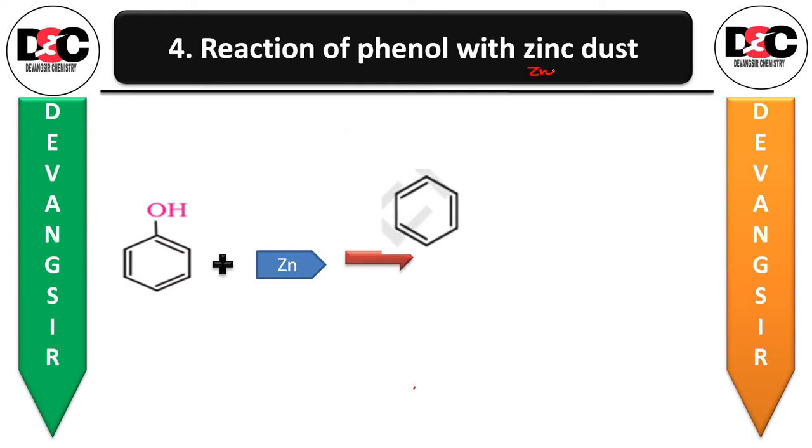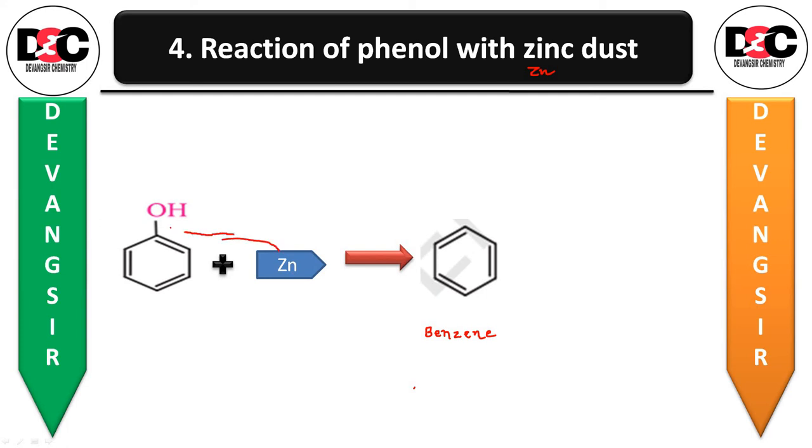It is going to give us benzene, and this Zn will combine with this O and form zinc oxide.